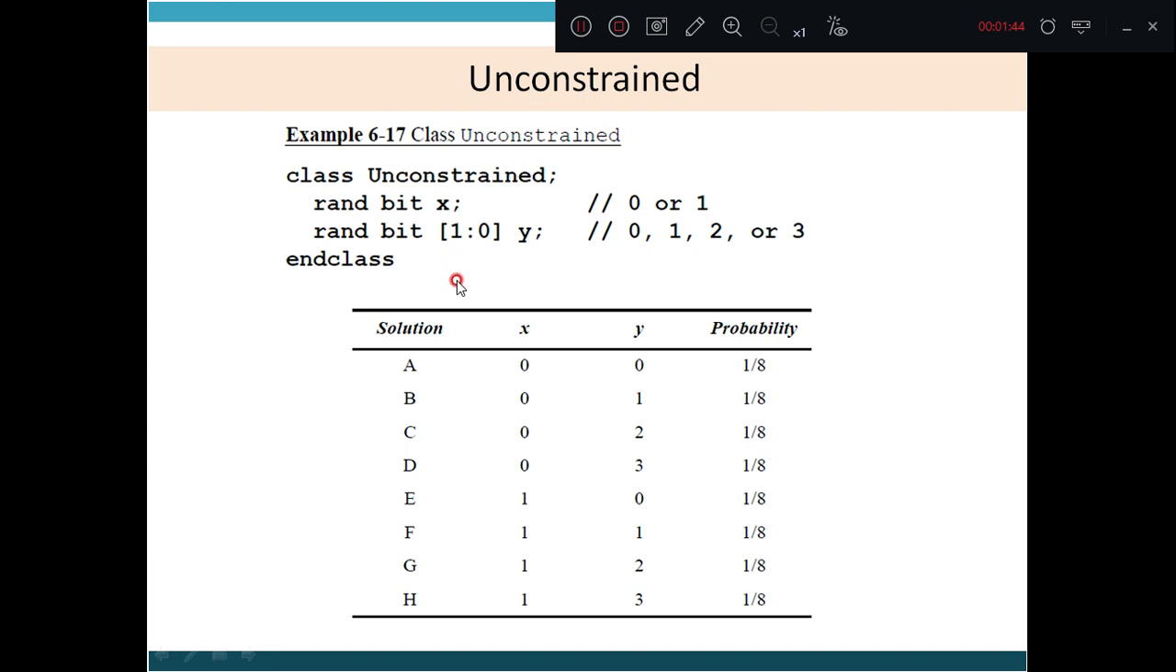Therefore, if you see the table, what is the solution for this? A, B, C, D, E, F, G, H are the solutions, those are named. If you take the x and y variables, x can take only 0 or 1, whereas y, since it is 2 bits, can take 0, 1, 2, 3. So when x is equal to 0, y can take either 0, 1, 2 or 3. Similarly, when x is equal to 1, y can take 0, 1, 2 or 3. And what is the probability of occurrence? If you see, it is 1 by 8 for all the cases.